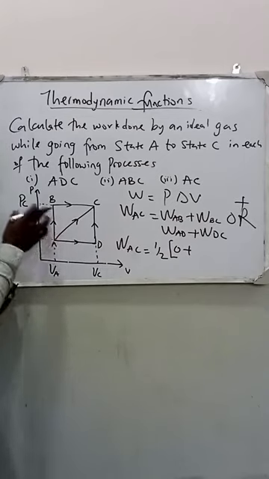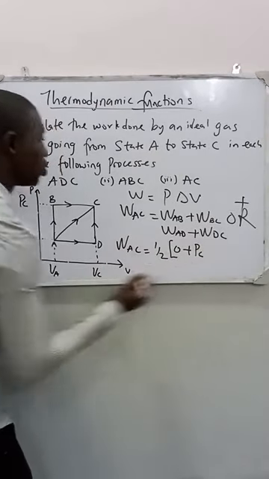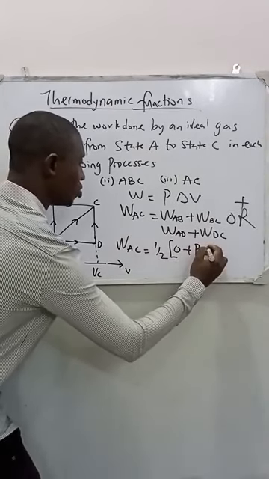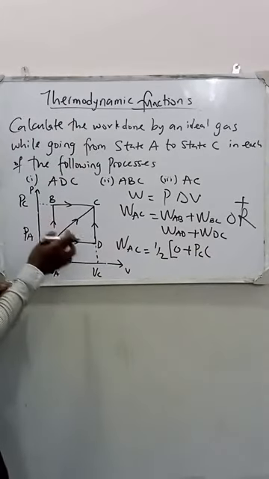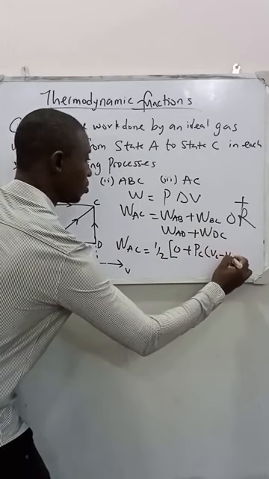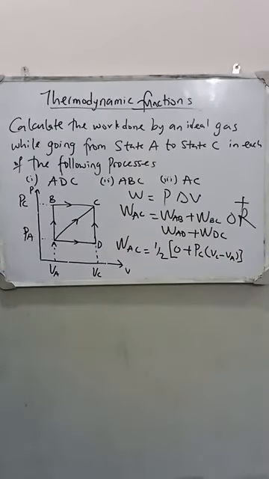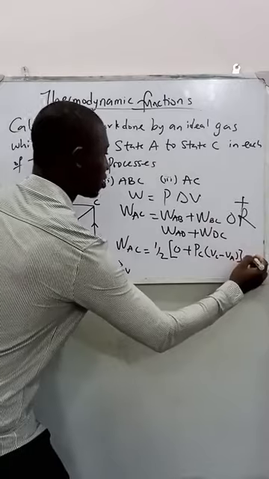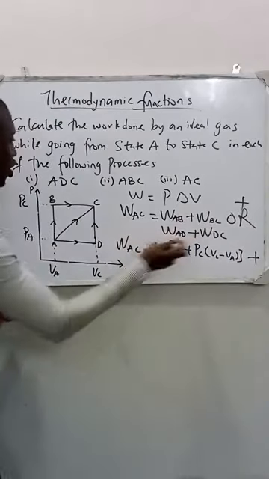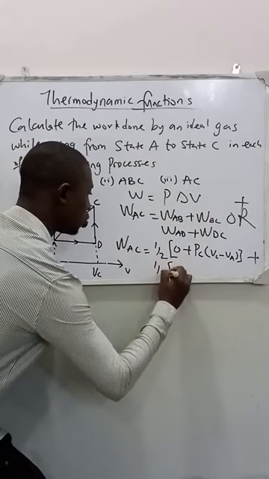Our pressure along B to C, let's call it PC, times change in volume, which is VC minus VA. That's the first phase, plus the work done in the second phase. Don't forget half into.